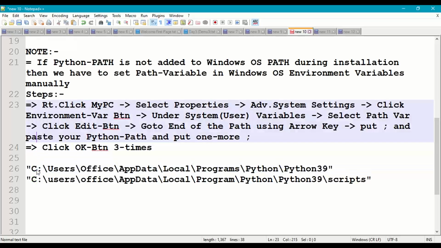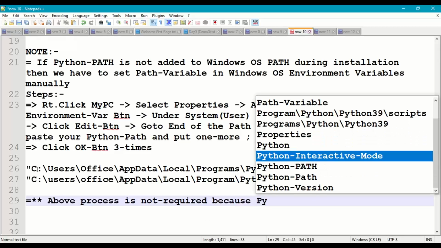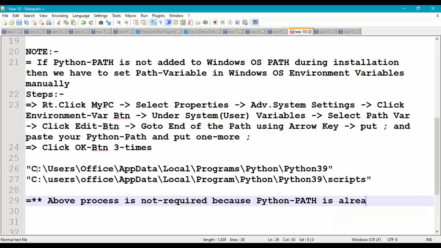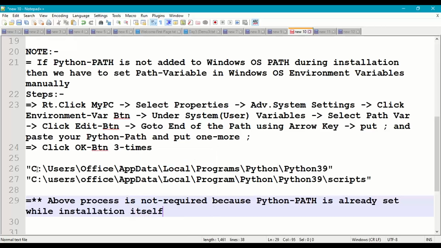So how to set this path? I'll show you manually. So this is not required actually. Okay, I'll write it here. Above process is not required because Python path is already set while installation itself. It is already set for us.